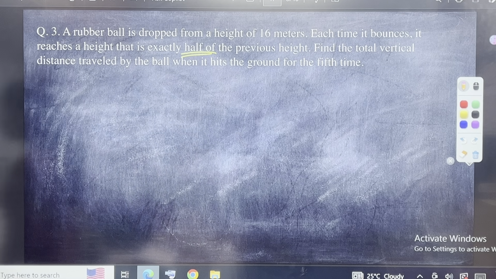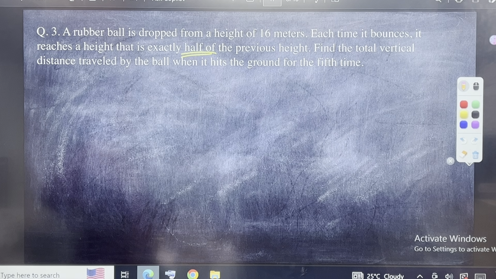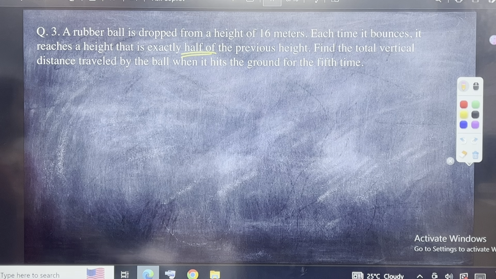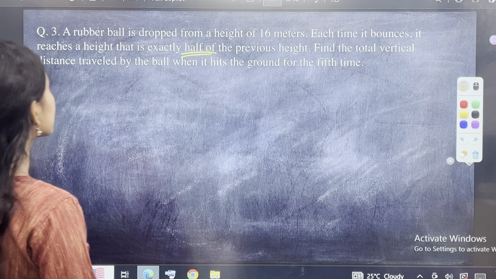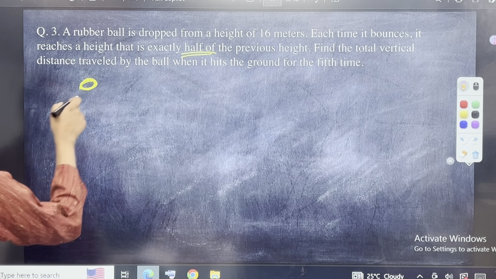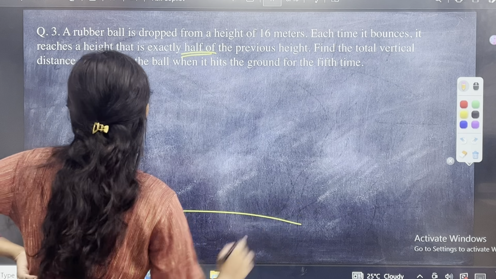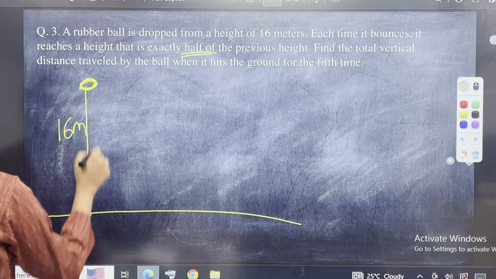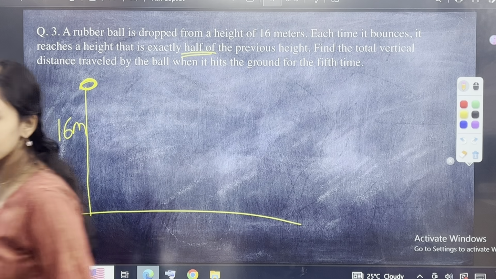I want all of you to first solve the question and उसके बाद मैं आपको आके बताऊंगी कि ये हो क्या रहा है. See, because we are doing progressions, you know that this is a question from progressions. GP से question है, आपको पता है. बट अगर आपको ऐसा क्वेश्चन एग्जाम में आए, आप कैसे सॉल्व करेंगे, हम ये डिस्कस करेंगे. ओके, चलो. So you know that it is dropped from a height. So basically there is a ball and it is dropped from a height of 16 meters.